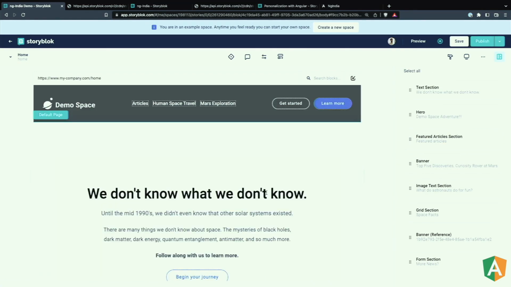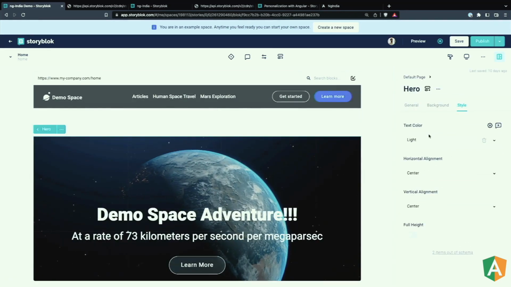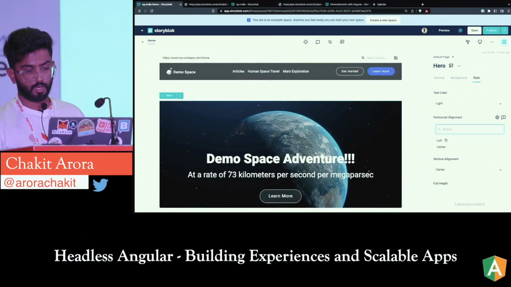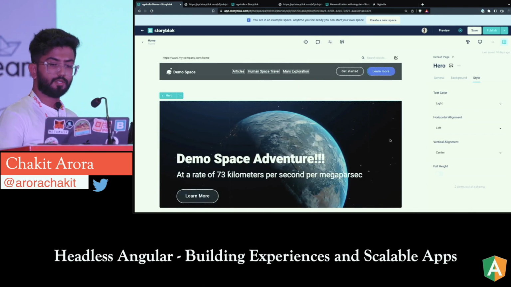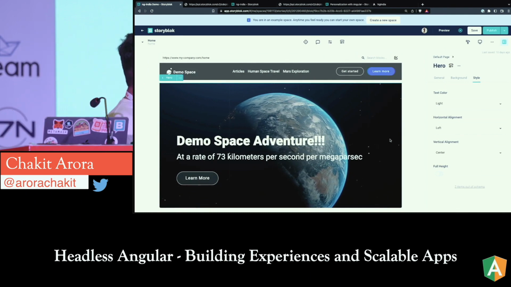And this can go very granular. So let's say you're defining fields, like fields for styling. You're giving options for your content editors to style the content. Let's say if I go inside the hero section over here, you'll see that there is a styling tab as well, and this is something again which you are making by yourself. So if I want to, let's say, do the horizontal alignment like this, I can just do it. This is a complex setting where you have complex sort of schemas and everything.